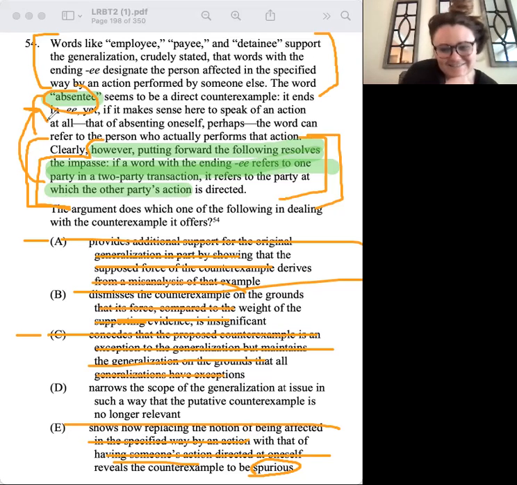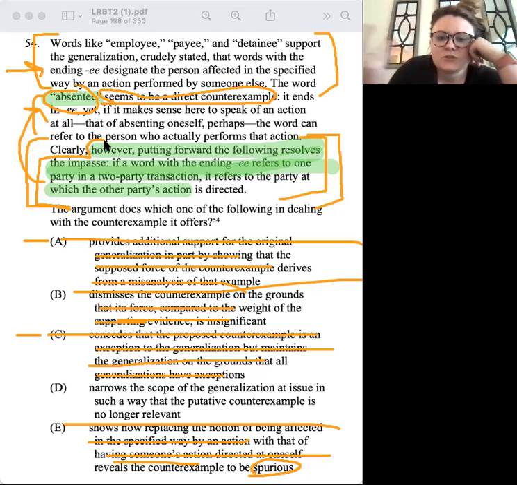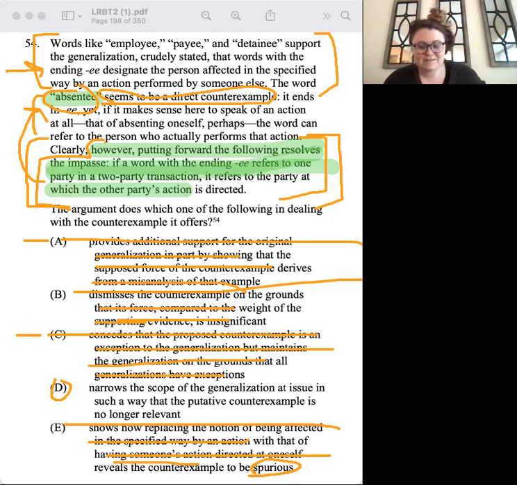Yes. Oh my God. Okay, when I first read this, I was like, counterexample is no longer relevant. Are they saying the counterexample doesn't make sense? It seems to be a direct counterexample to this rule up here. But whenever we bring in this new generalization, absentee is no longer the oddball out, right? Yeah, it's just part of it. Oh, now it works. When I first read this, I was like, why are we getting rid of it? So that's why I crossed it out immediately. Yes. And it truly makes you have to understand what's going on in this argument to get there.